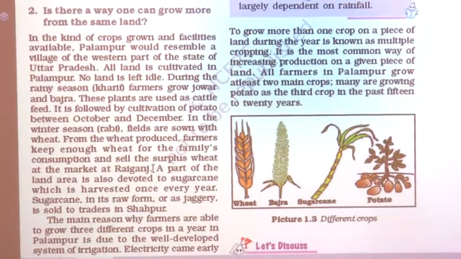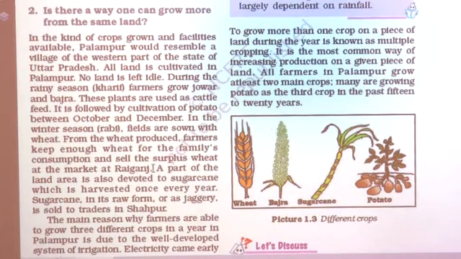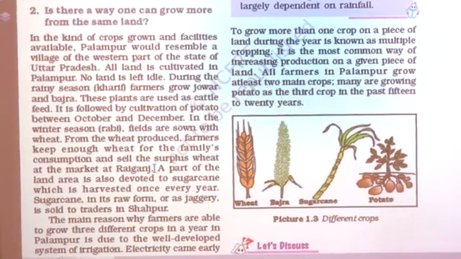In the Rabi season farmers produce wheat and potato in the farm, and some limited wheat production they keep for self consumption, and the surplus production of wheat they sell in the Raiganj market. A part of the land area is also devoted to sugarcane, which is harvested once every year. Sugarcane in its raw form or as jaggery is sold to the traders in Shahpur.